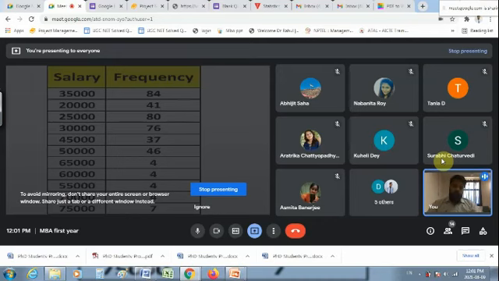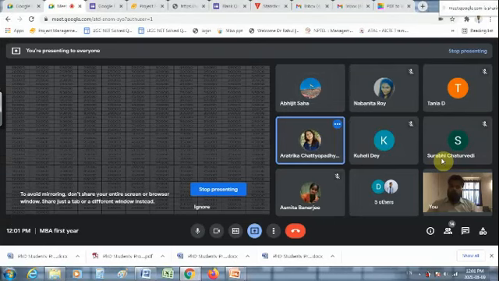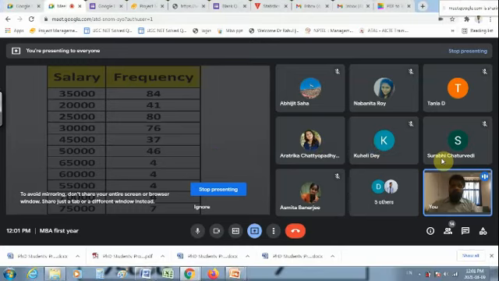Now you tell me which table is more presentable, the one which is on the screen now or the previous one? Of course, this one, sir. The second one, which is showing frequency. Right? So have you understood this? By this basic example, have you understood the importance of having a frequency distribution table?